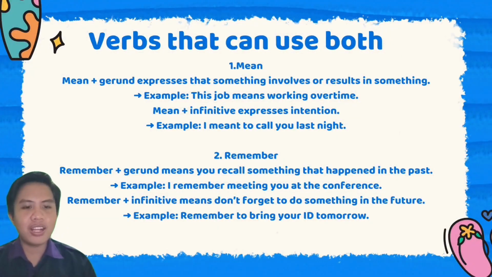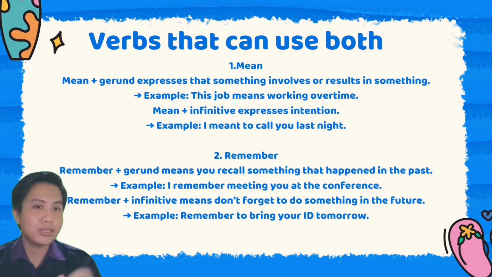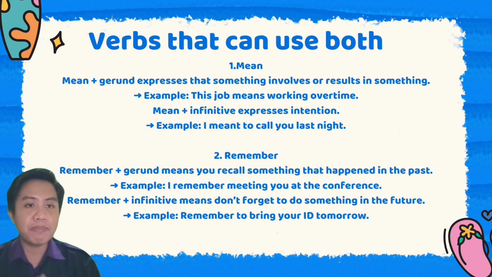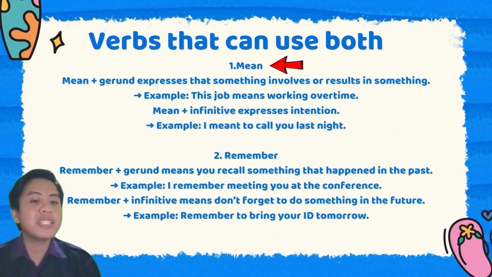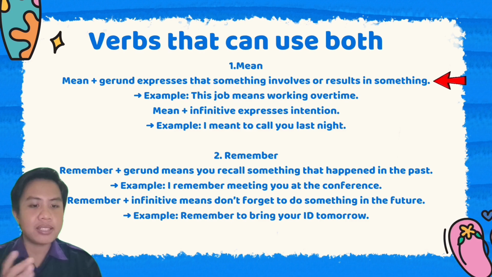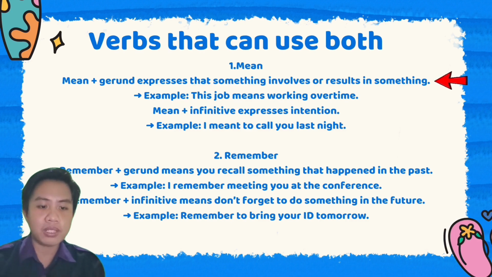Okay, let's talk about verbs that change meaning when they use both gerund and infinitive. The first one is the verb mean. Mean plus gerund expresses that something involves or results in something.